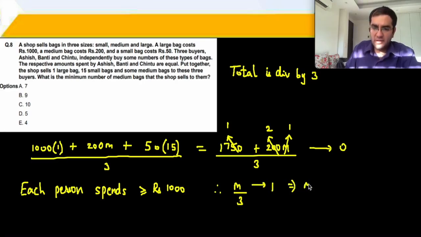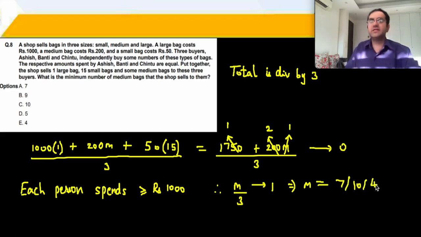From the options, we are able to check कि which values of m divided by 3 का remainder 1 है. 7 satisfies, 10 satisfies, and 4 satisfies. 7, 10, and 4 satisfy. What is the minimum value? So we quickly take up 4